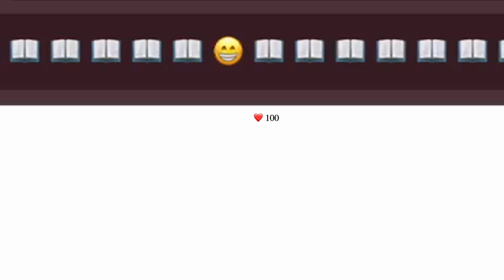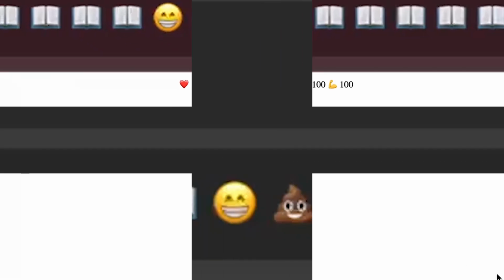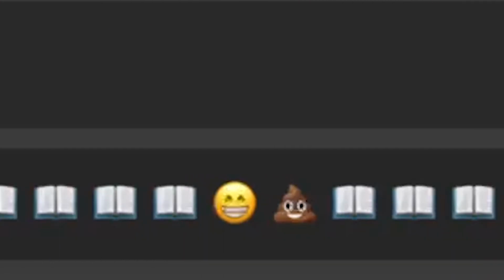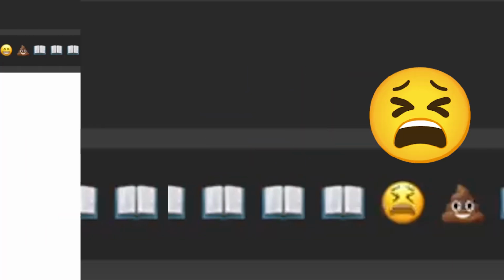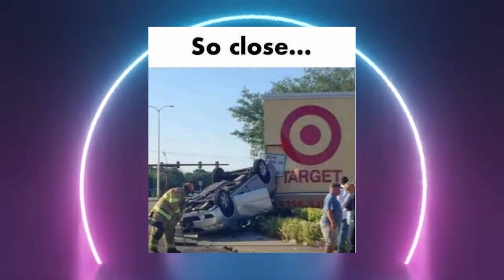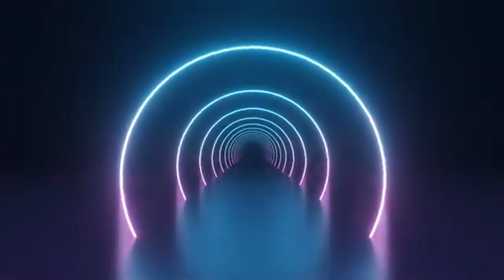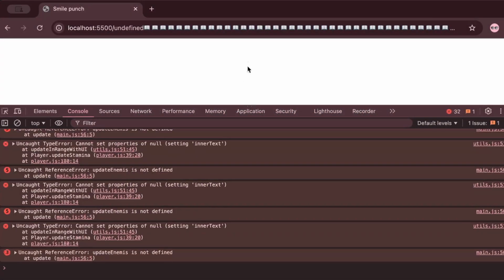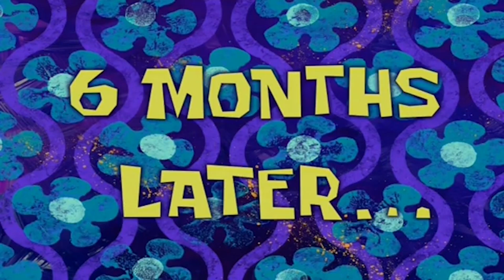Plus, they have health and stamina. The player can also take damage with a face like this and die. Alright, we are almost there. We just need more enemies and a scoring system for the player. I think it will be very simple. Okay, I might have been too optimistic, but 6 months later, we now have a functional game.